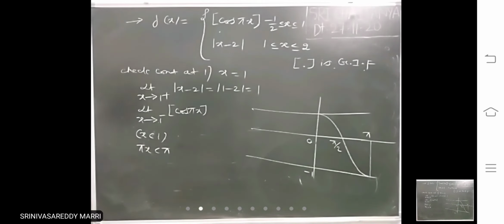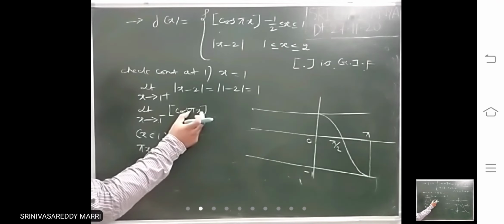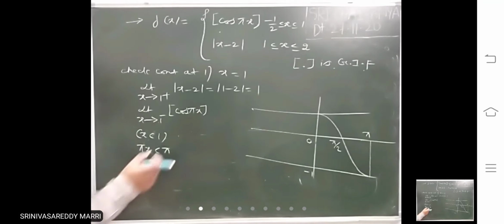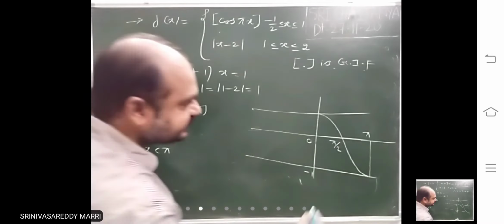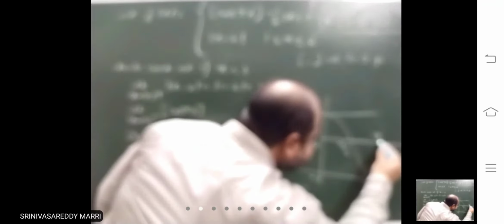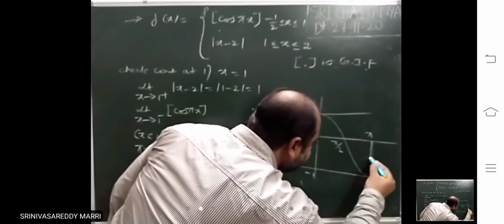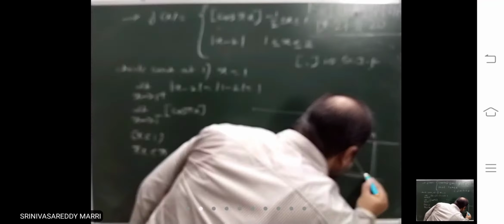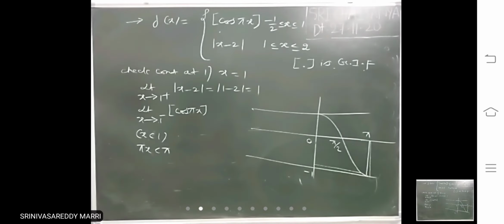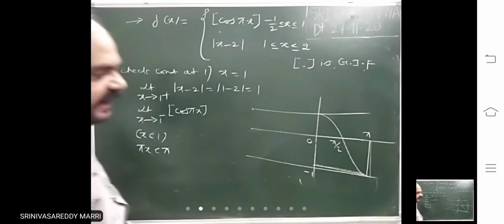Now what do you want? This angle pi x, then you need the cos value. The angle pi x is just less than pi. Just close to pi, less than pi, if you see, where will you get the value? Very close to minus 1 you will get.